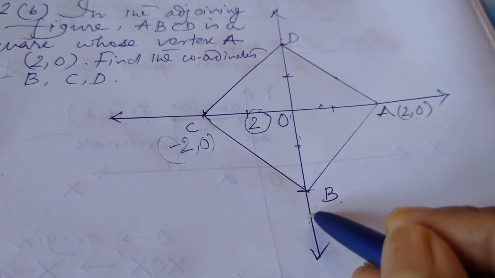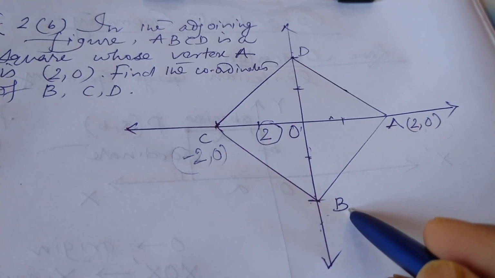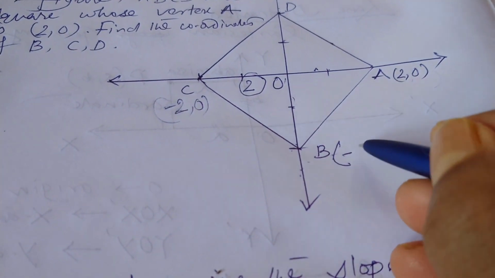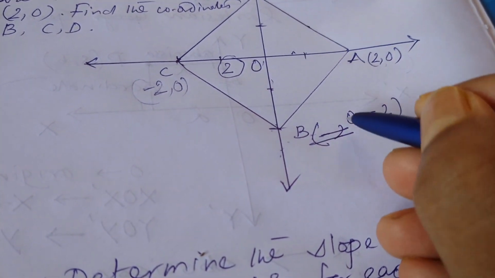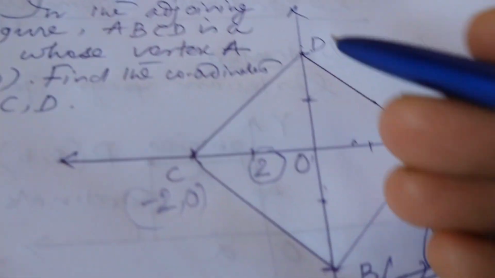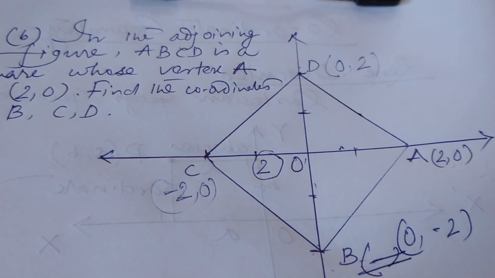And on the y-axis, B and D are the points on the y-axis, so abscissa will be 0. So coordinates of B will be 0, minus 2: abscissa 0, ordinate minus 2. And D is 0, plus 2, above the x-axis.